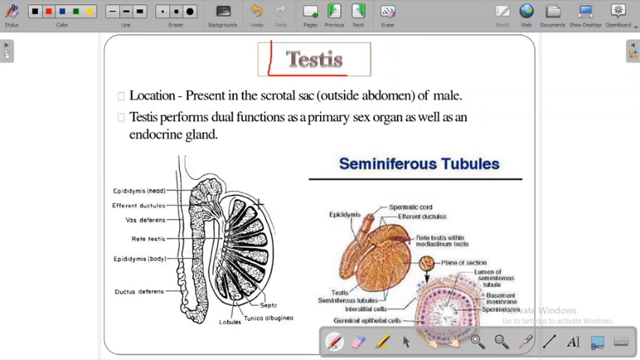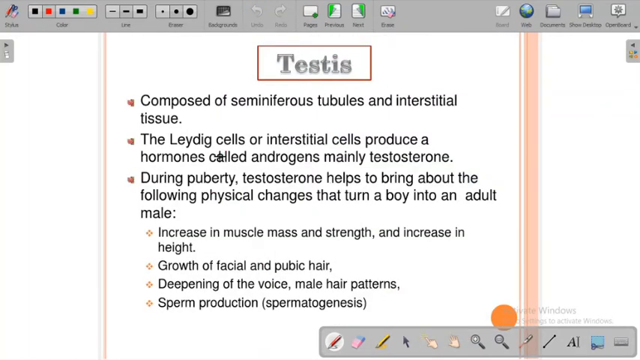This is the male reproductive system, and this whole part of the tissue or organ is called the testes. Within the testes, these sections are the seminiferous tubules. These tubules are very important for the production of sperms, okay. You can see how exactly these seminiferous tubules are helpful. The testes are composed of seminiferous tubules and interstitial tissue, the Leydig cells, or interstitial cells.